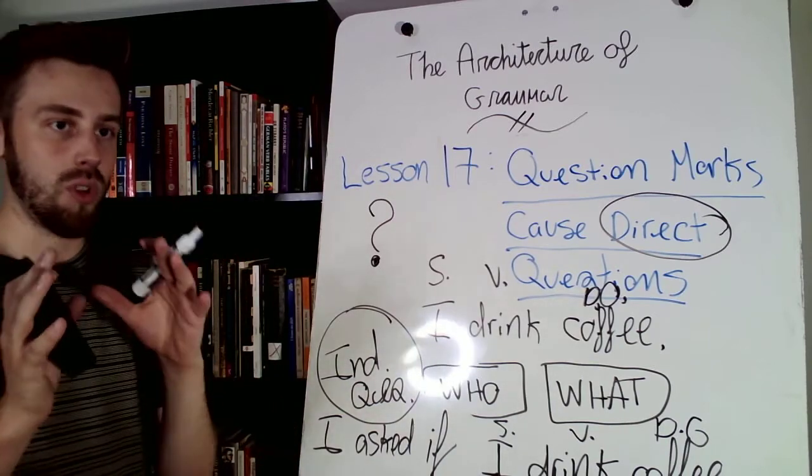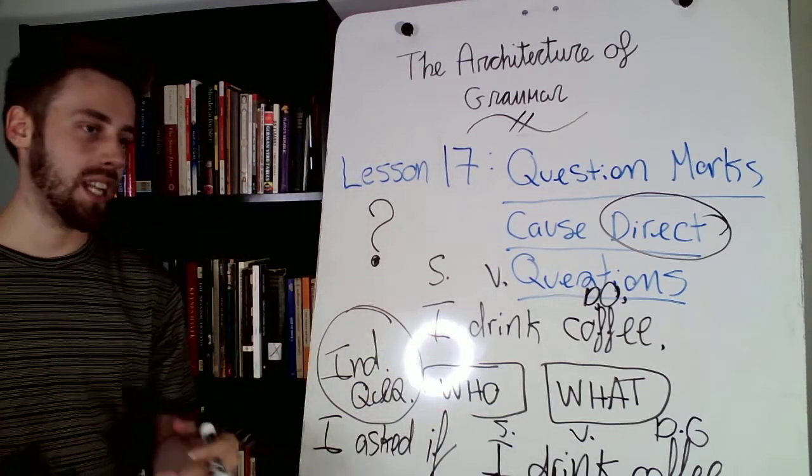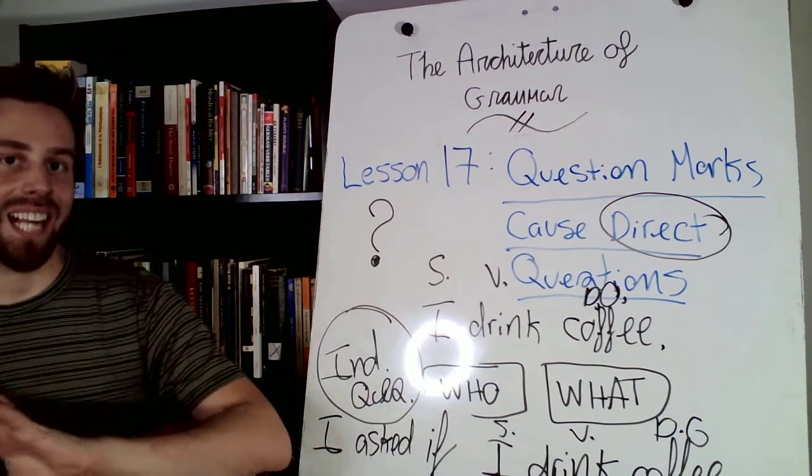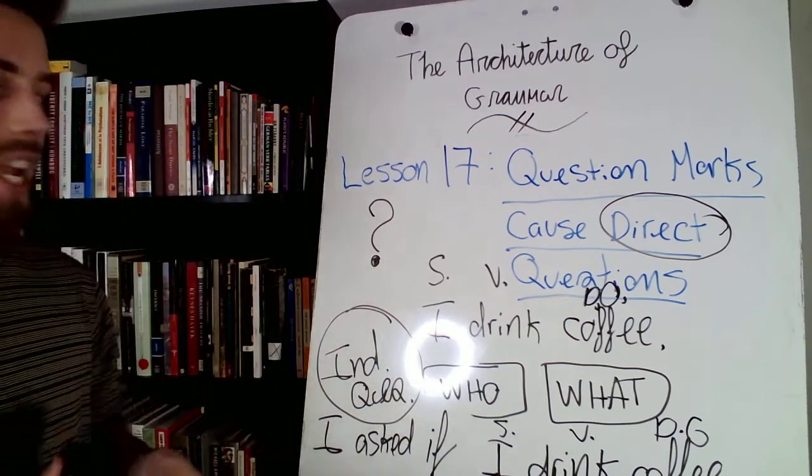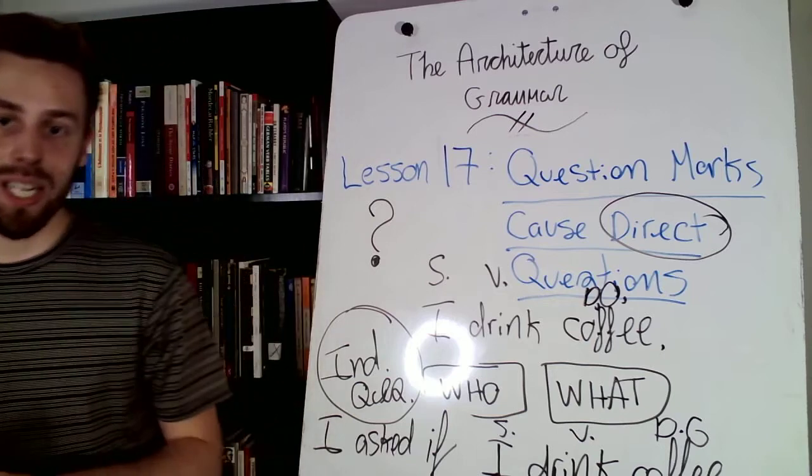All right? So a direct question has a question mark, and it also changes the structure with the who and the what. So we have to have a verb and then the subject and then back to the verb. In fact, it adds a second verb. So it does change the structure a little bit.